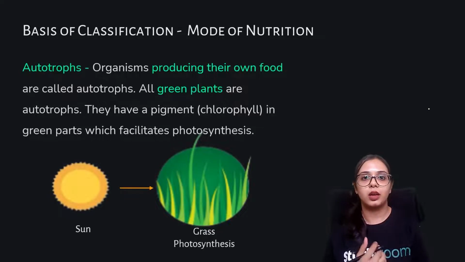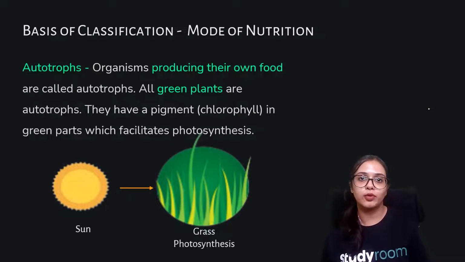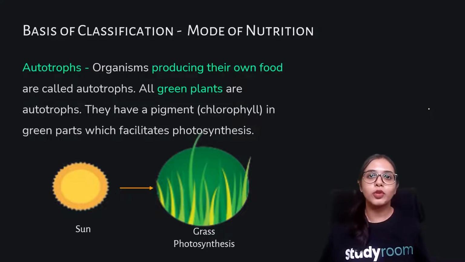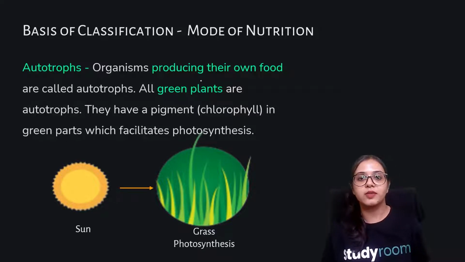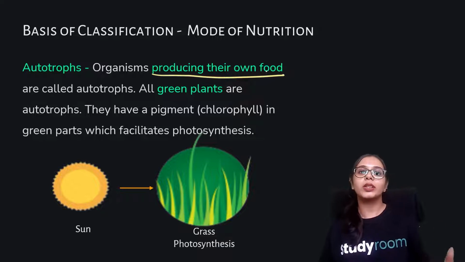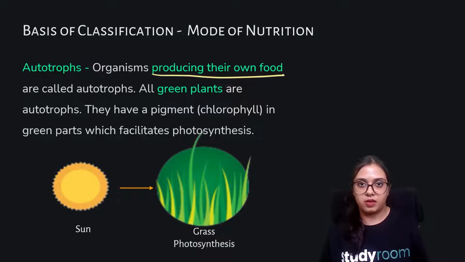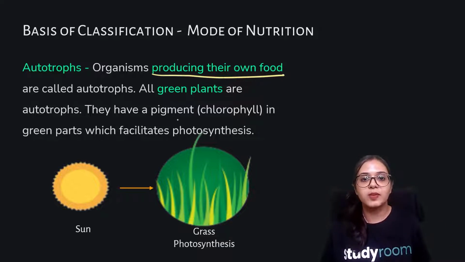Then, importantly, we come to the mode of nutrition. What is the mode of nutrition? It means whether those organisms are producing their own food or depending upon others. Plants have the pigment chlorophyll, which you are very familiar with, that helps in photosynthesis.